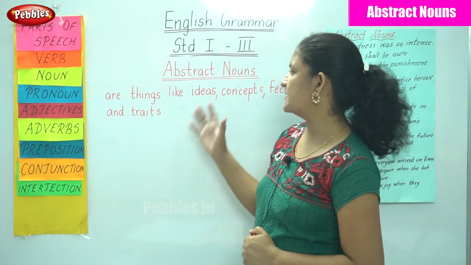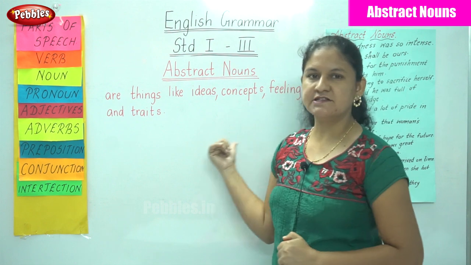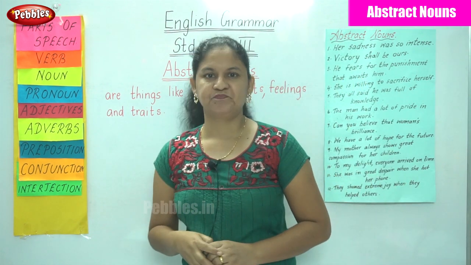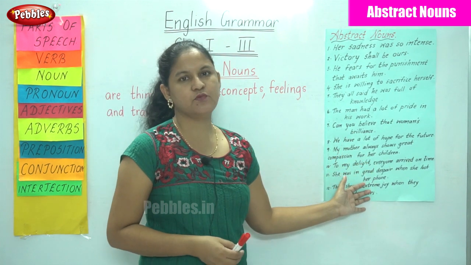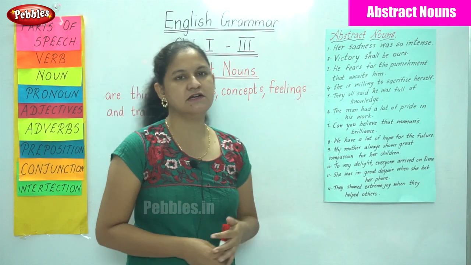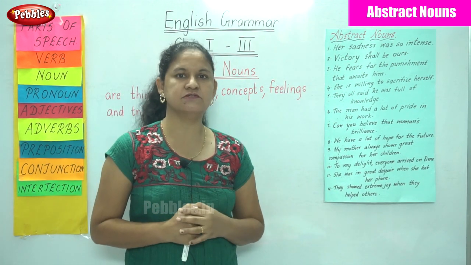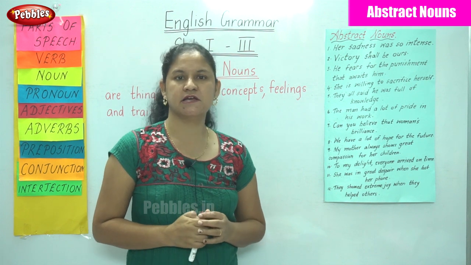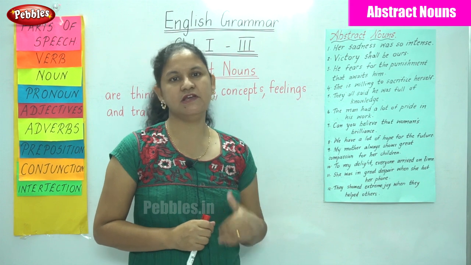Now we have a small exercise, and we are going to circle the abstract nouns in the sentences. As I've already told, abstract nouns are nouns that cannot be seen or touched but can be felt.